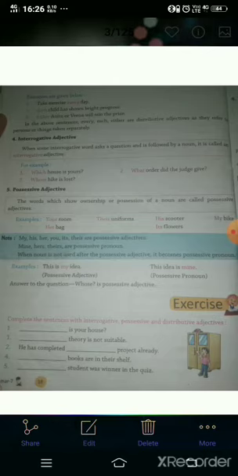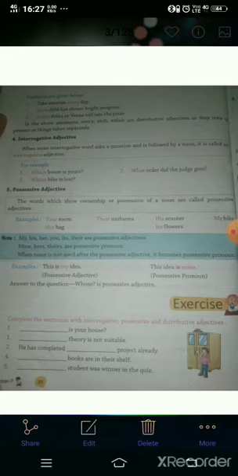And there is a note. My, his, her, your, its, their are possessive adjectives. Mine, hers, theirs are possessive pronouns. When a noun is not used after the possessive adjective, it becomes a possessive pronoun. जब नाउन नहीं यूज़ होता है पॉजिटिव एडजेक्टिव के साथ, तब वह बन जाता है पॉजिटिव प्रोनाउन.